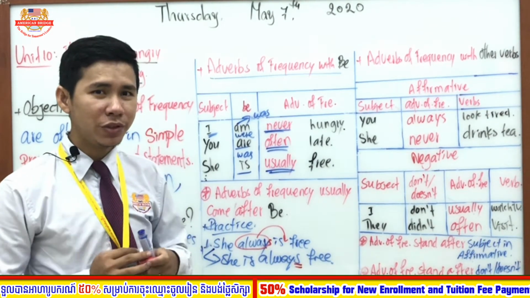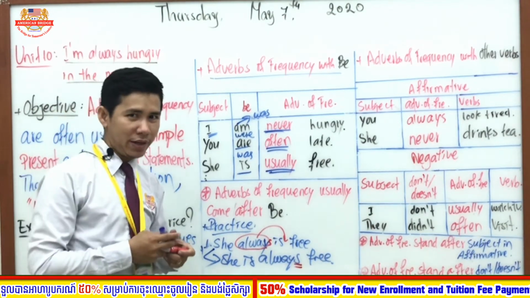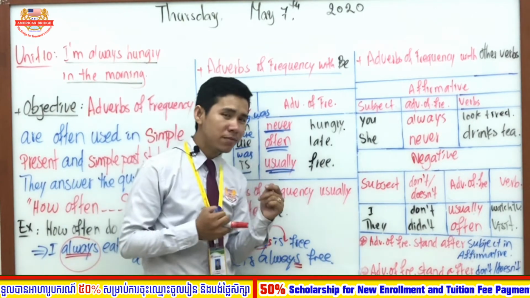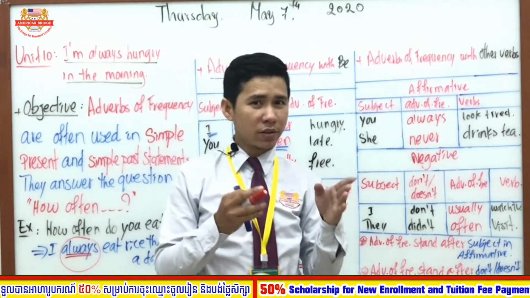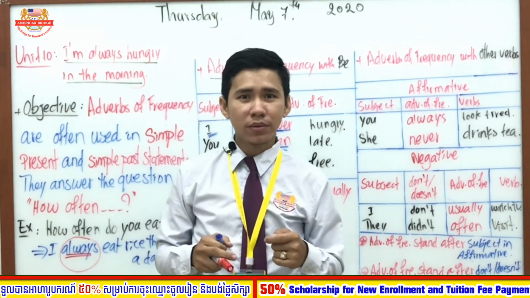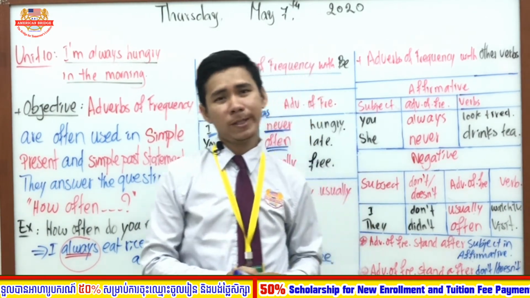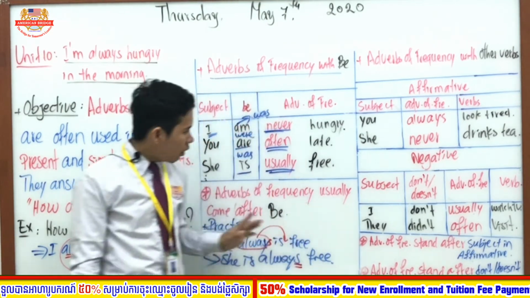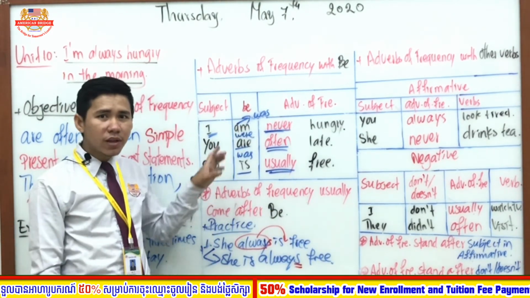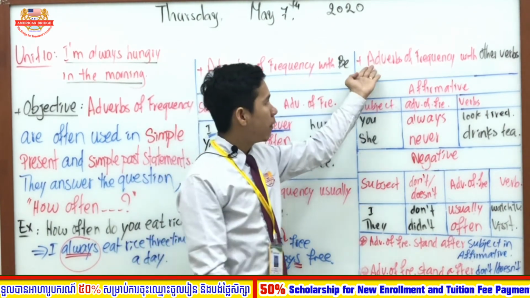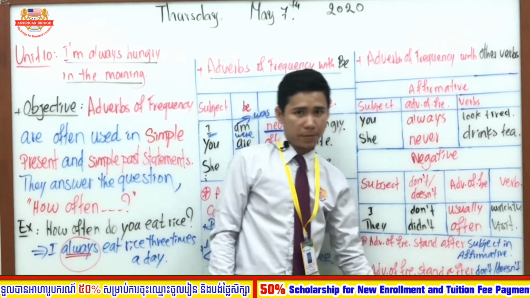Okay? Do you get it? Right, easy, right? Just recognize that when I see to be in the sentence, I know that adverb of frequency must be used after to be. So I will put adverb of frequency after to be. Okay? All right. So this is the first point that we study about adverb of frequency with be. Now let's move to adverbs of frequency with other verbs.